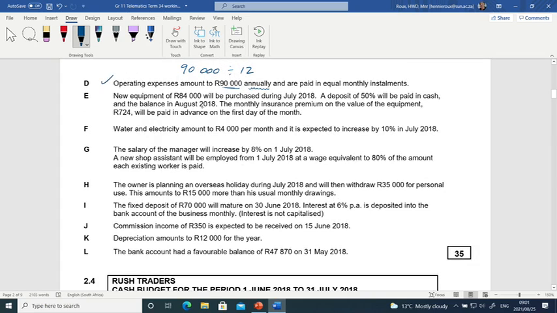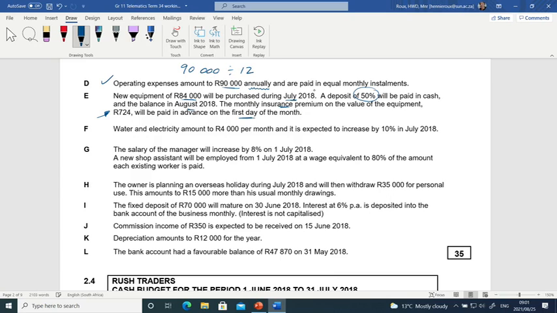Information E, new equipment of 84,000 will be purchased during July. So we're going to purchase new equipment in July, and we're going to pay a 50% deposit in cash. The rest in August. But August is not part of our budget period, so that will be the next month. The monthly insurance on the value of the equipment will be 724 Rand, and that will be paid in advance on the first day of the month.